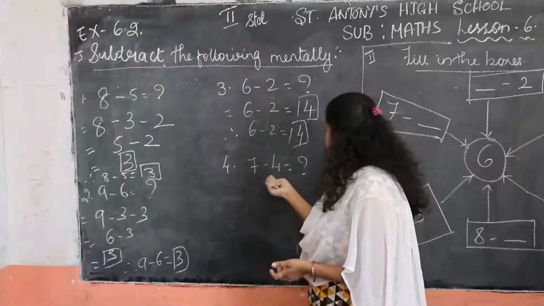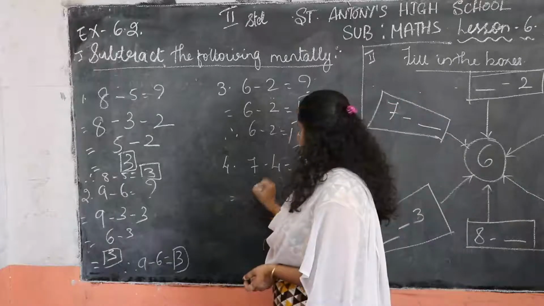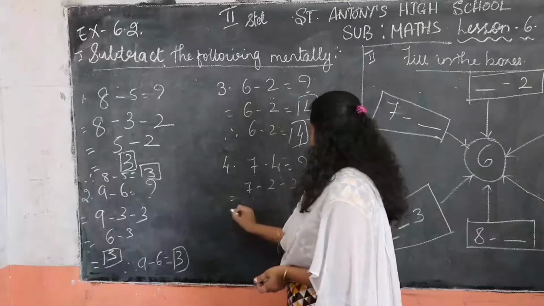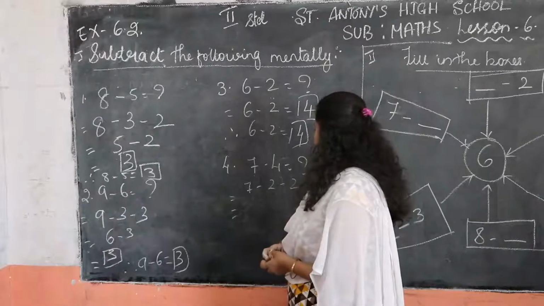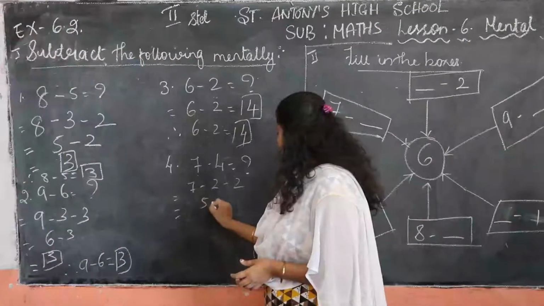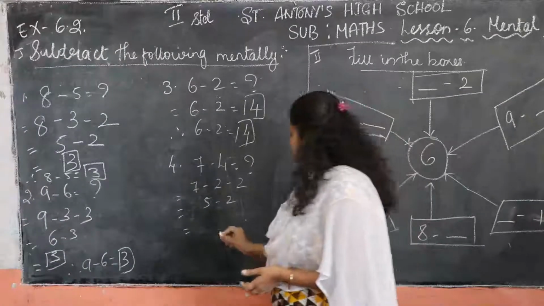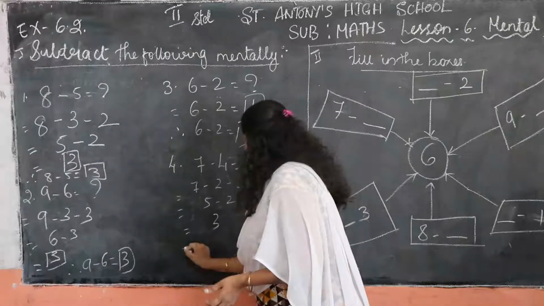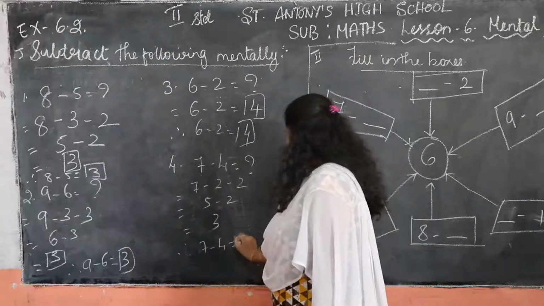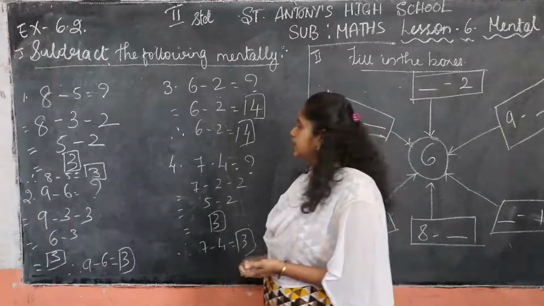Okay, 7 minus 4. How much is this? If you want to split, we can split it. 7 minus 2 is how much, children? 5. 5 minus 2 is how much, children? Think about it. 3. So therefore you can write, therefore 7 minus 4 is equal to 3. Is it easy? We have solved it easily.